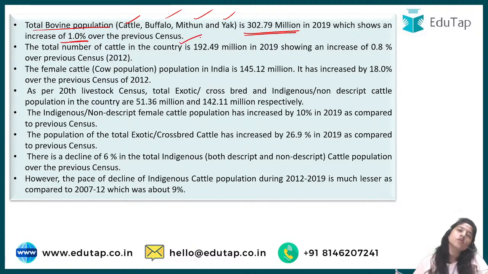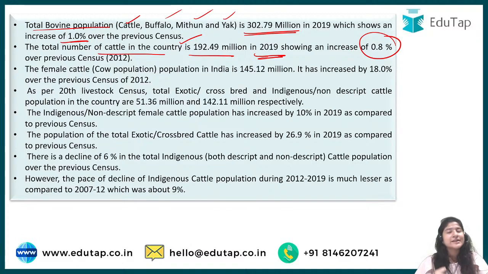If we just go for the number of cattle, cattle means cow, it is 192.49 million in 2019, and the increment is 0.8% when compared to the previous census.